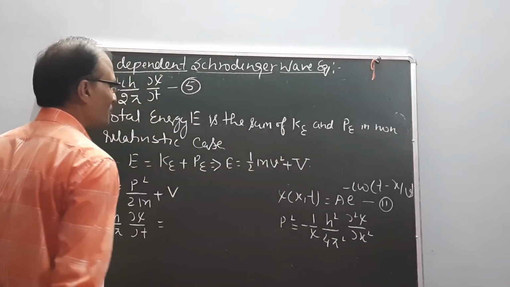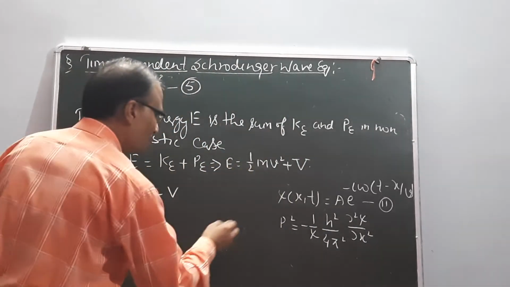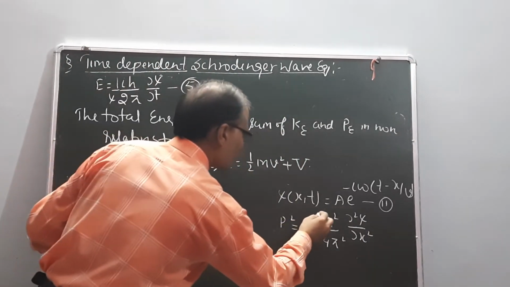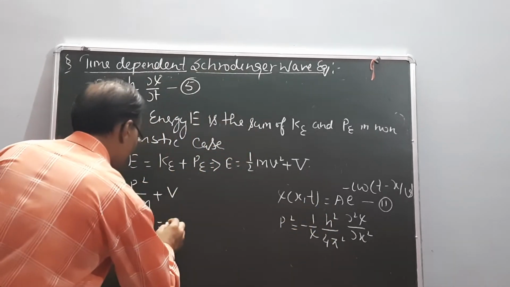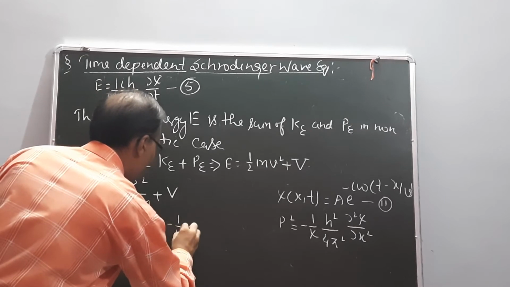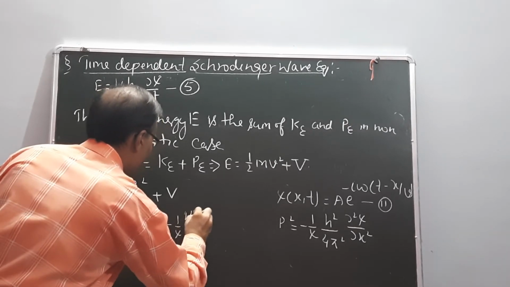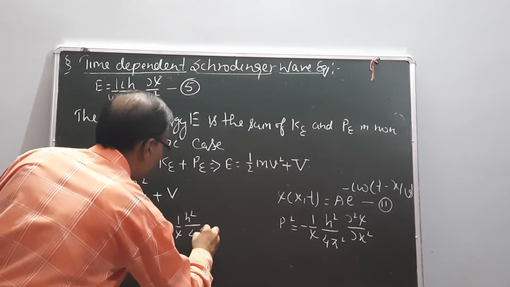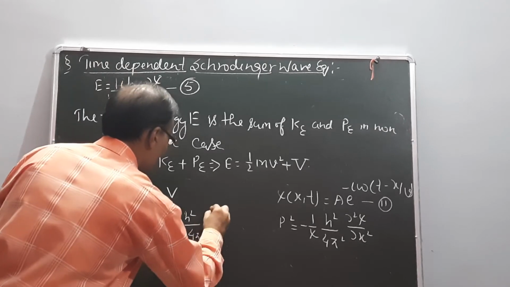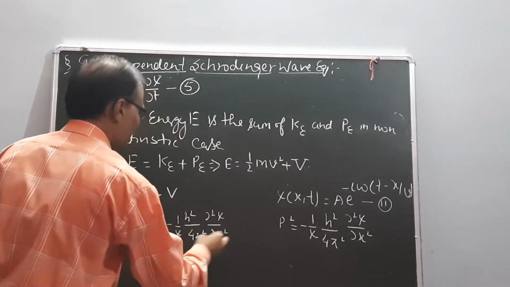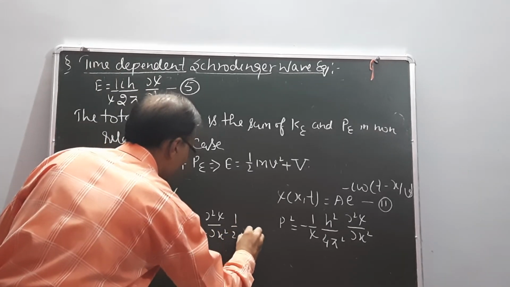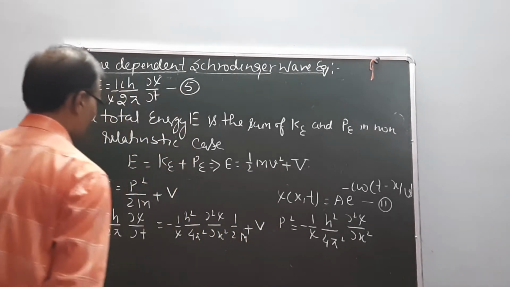This is the value of p square. So put the value of p square: minus 1 upon psi, h square upon 4 pi square, del square psi upon del x square, and 1 upon 2m plus V.